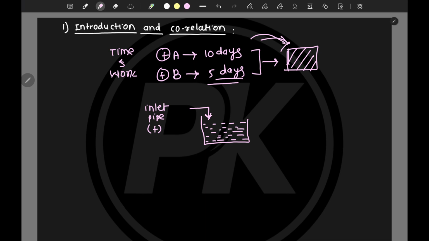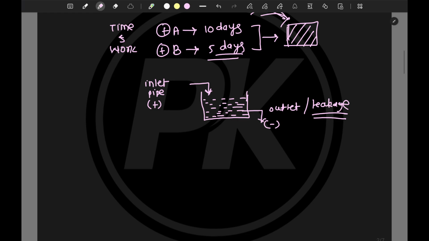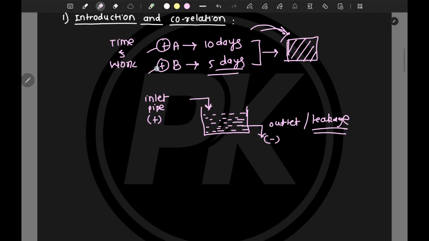Our work is to fill that tank, right? But let's say there is one outlet, or leakage. It is depleting the water level of that particular tank, right? So this is the outlet, or leakage. Leakage is negative work. This concept is very, very important. In problems, we will see how to deal with those things, and we will also try to correlate with work and time problems.